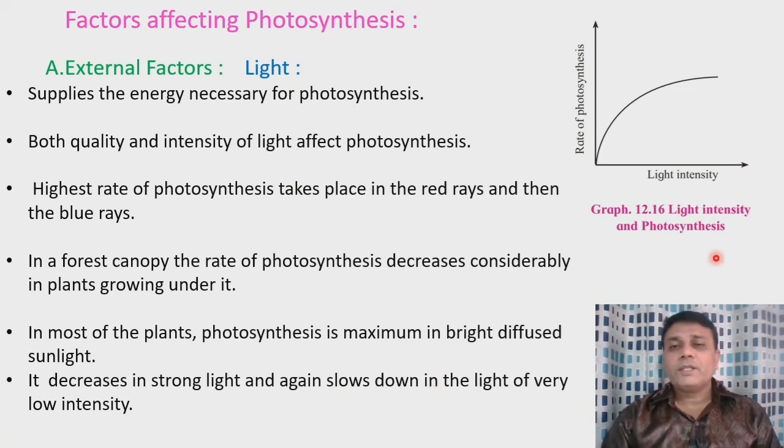That means as the light intensity increases, the rate of photosynthesis increases up to a certain extent. But when the light intensity is higher, the rate again slows down. As well as when the light intensity is less, photosynthesis slows down. So a proper amount of light is necessary to carry out photosynthesis.